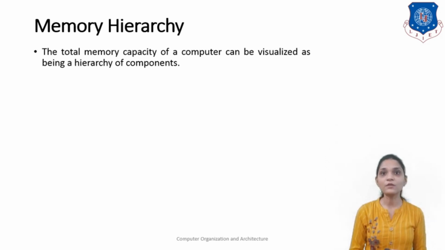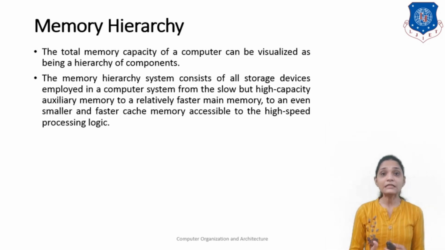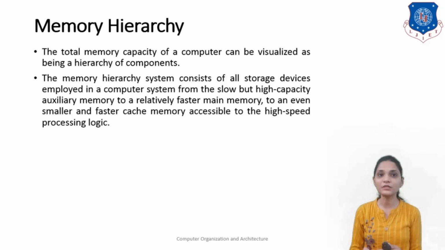So, the total memory capacity of the computer can be visualized as a hierarchy of components. The memory hierarchy system consists of all the storage devices employed in a computer system, from the slow but high capacity auxiliary memory, to the relatively faster main memory, to an even smaller and faster cache memory accessible to the high speed processing logic.